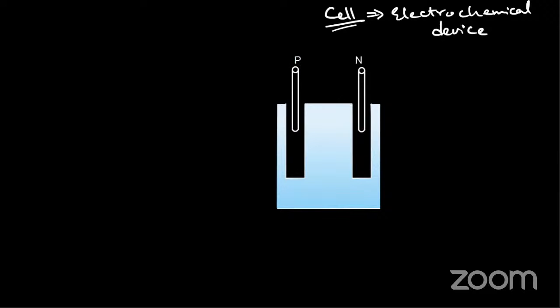So what happens? Say I have a metal rod, a metal conductor dipped in its salt solution, and another metal rod dipped in its own salt solution. For example, copper and zinc.